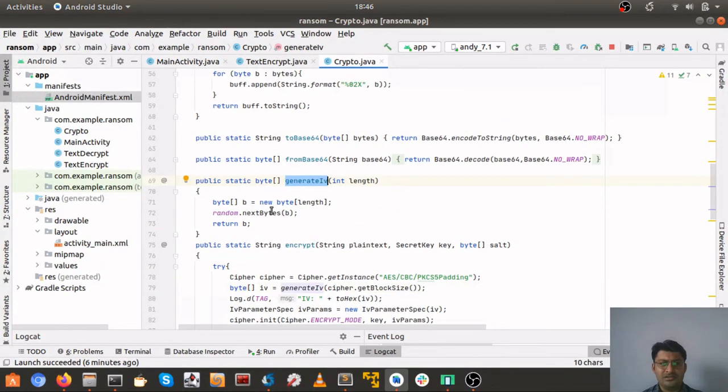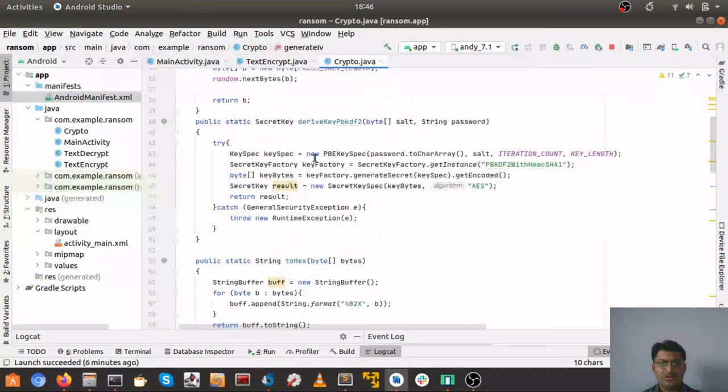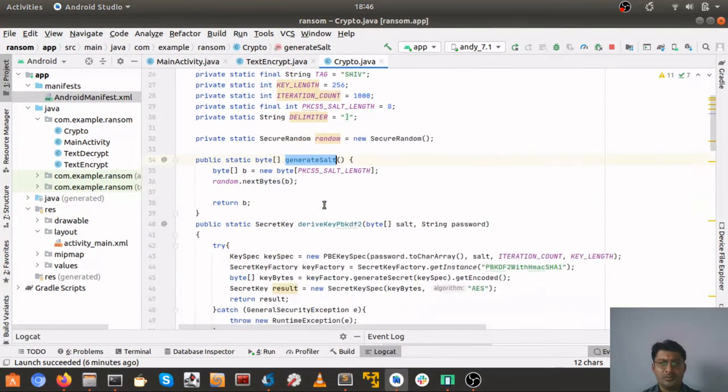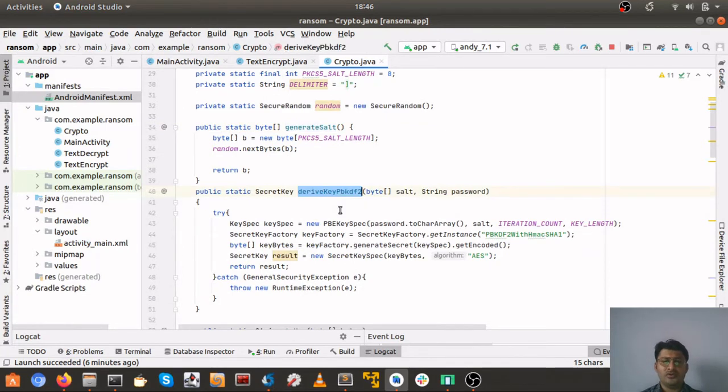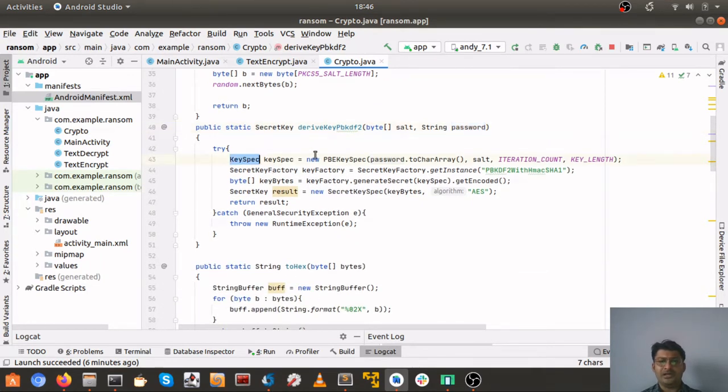See, generate IV will get the initialization vector. Up here we have generate salt. So here what this app does first is generate a salt somewhere, and it will have a password. It will use the KeySpec class along with the password, salt, iteration count and key length. The iteration count is basically how many times you want to hash the password with the salt in order to generate the key, right?